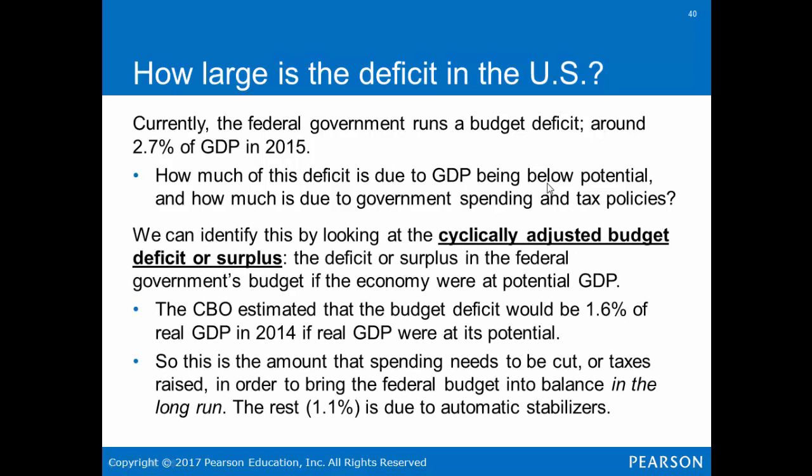We can identify this by looking at the cyclically adjusted budget deficit or surplus: the deficit or surplus in the federal government's budget if the economy were at potential GDP. The CBO estimates that the budget deficit would be 1.6% of real GDP in 2014 if we were at potential GDP. So this is the amount that spending needs to be cut or taxes need to be raised in order to bring the budget into balance in the long run. The rest, 1.1, is due to automatic stabilizers. So that's the breakdown of this 2.7%.